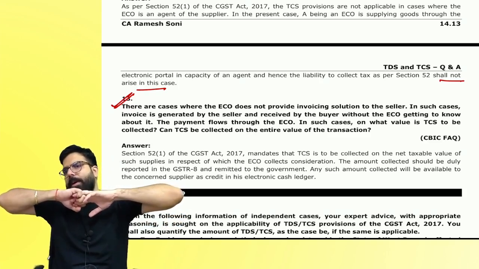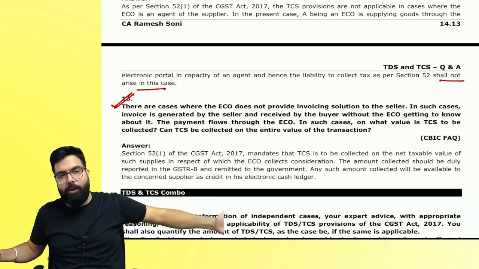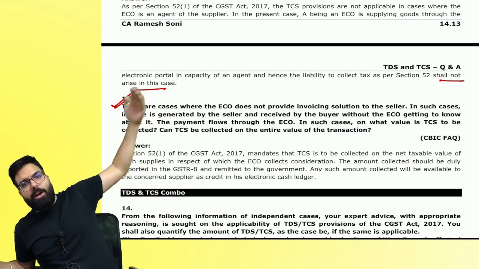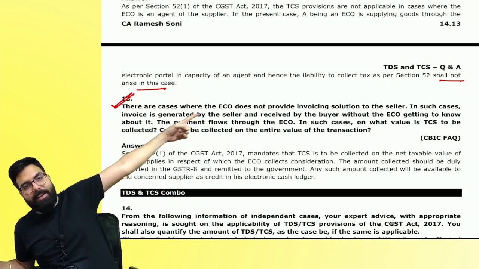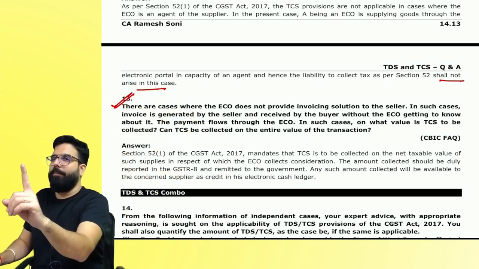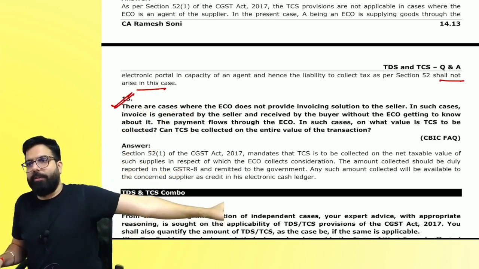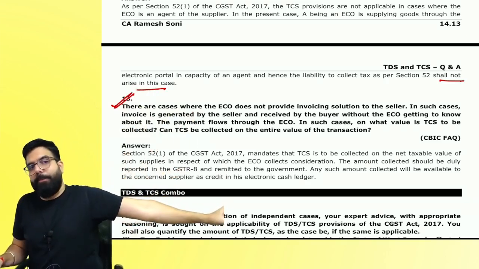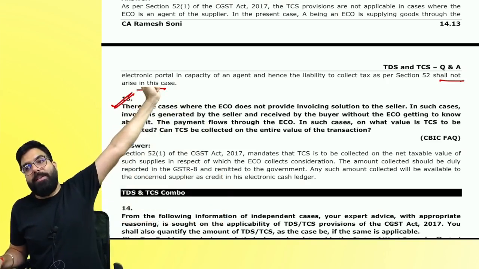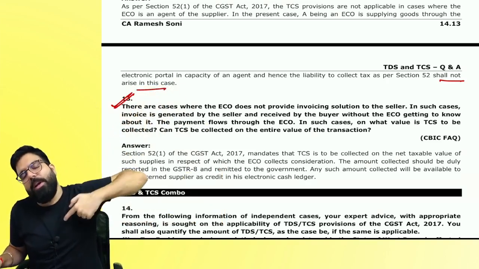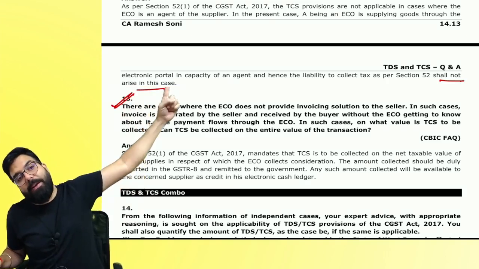What is happening over here? I give the invoice. Payment goes to e-commerce. E-commerce makes the payment. Will they deduct TCS? Remember one thing, everyone: seller should give the invoice. Payment goes to Flipkart. Is it Flipkart's sale or my sale? It should be my sale. Payment is collected by e-commerce, then they will deduct TCS.